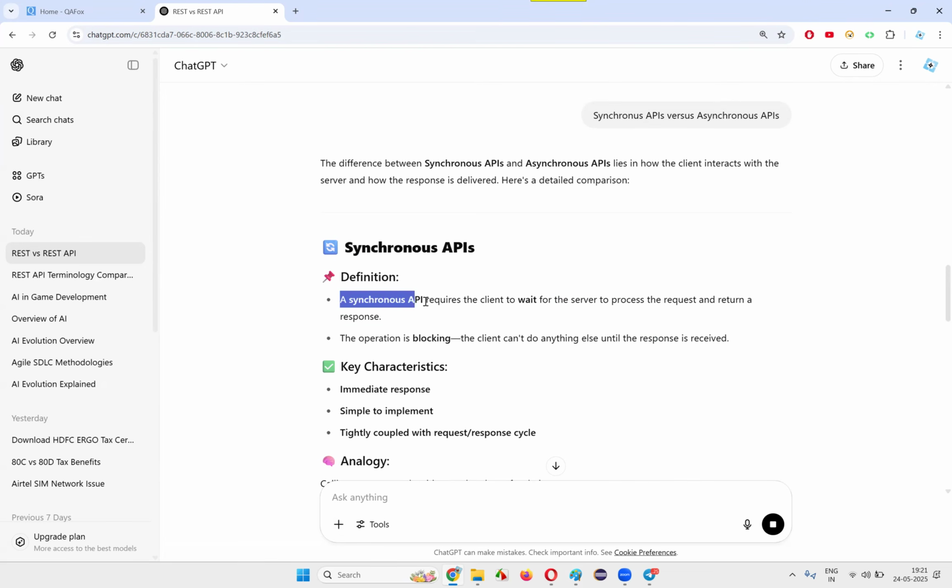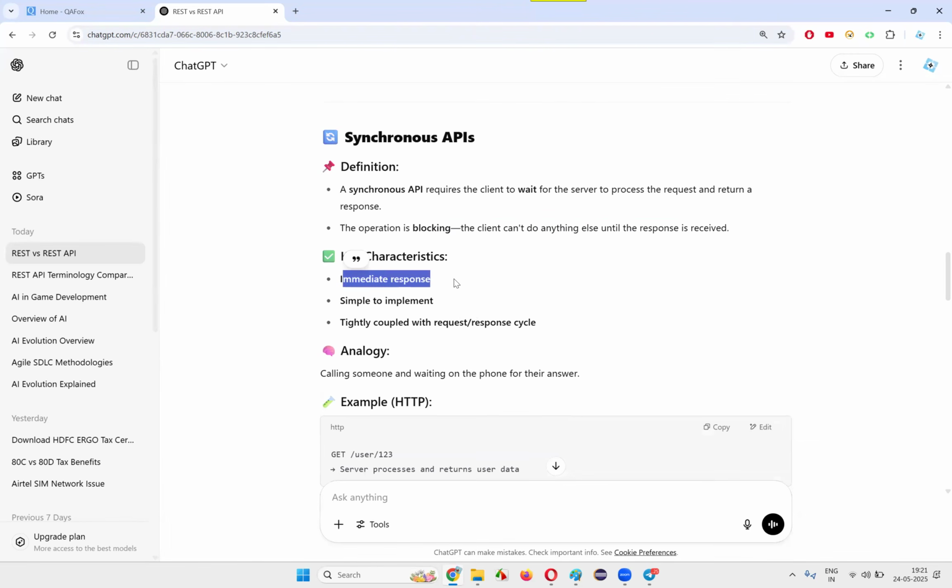That's the reason the client will wait for the response. In synchronous APIs, once the request is placed to the server, the client who has placed the request will wait for the response, because the server will respond immediately. So until the response comes back from the server, the client can't do anything. The client needs to wait. Those are synchronous APIs.